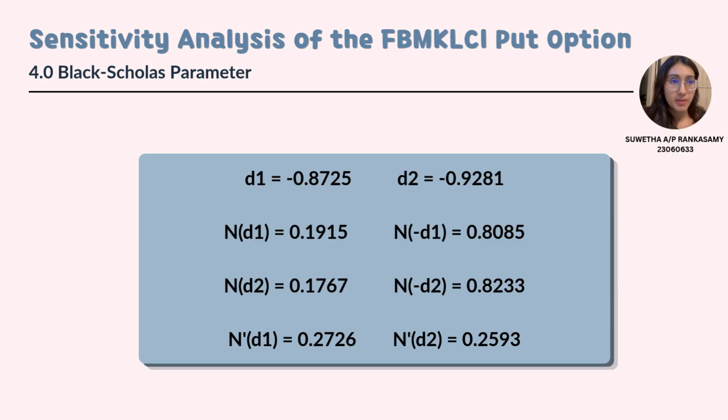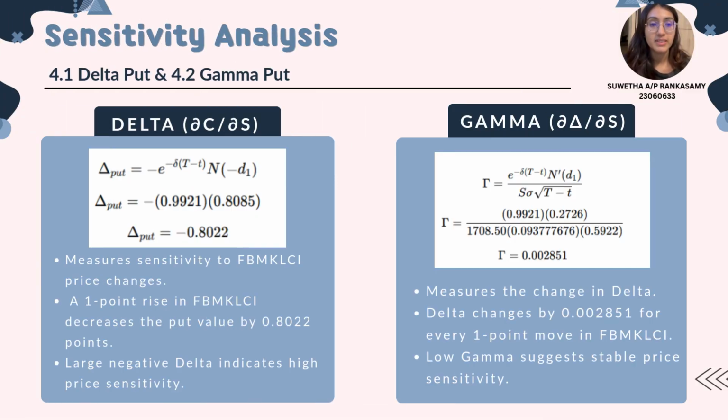The Black-Scholes parameters D1, D2 and their probability values were first calculated, as they are required for determining all option Greeks in the sensitivity analysis. Next, we are going to talk about each sensitivity analysis. First, delta measures the sensitivity of the put option to movement in the FBM-KLCI index. The delta value of negative 0.8022 indicates that a 1-point increase in the index would reduce the option value by